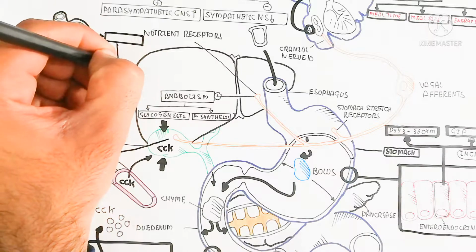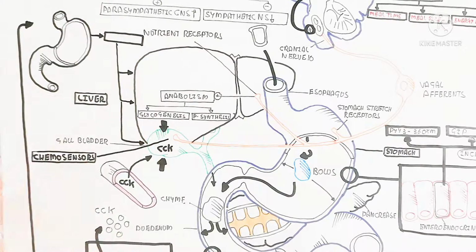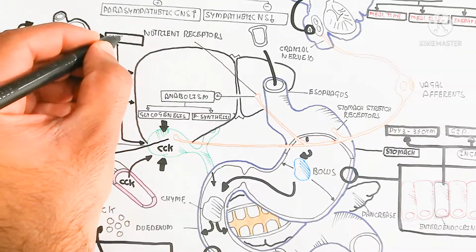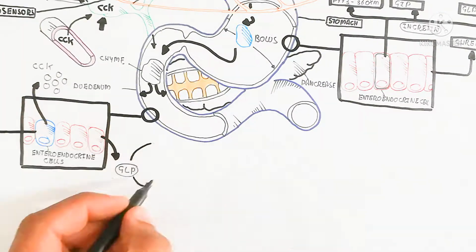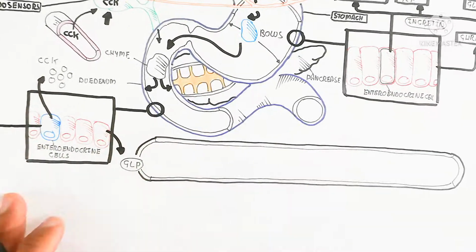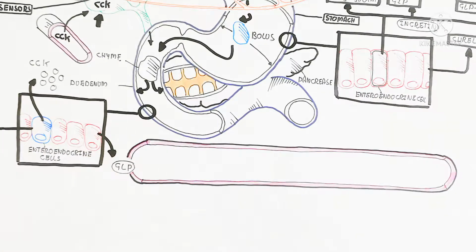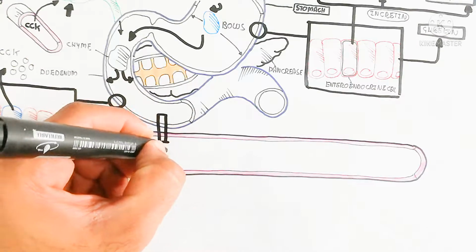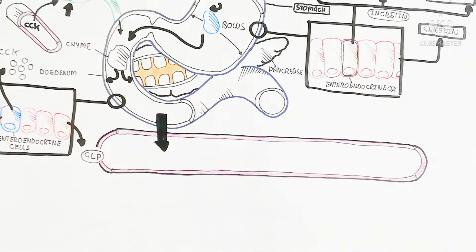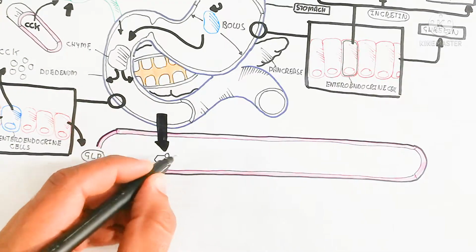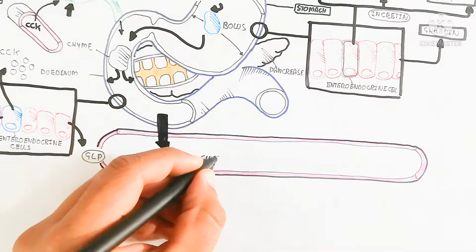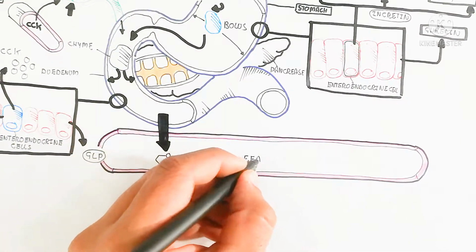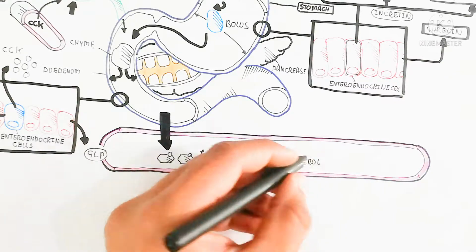So here is the stomach, which produces the ghrelin. This ghrelin also targets the liver and the gallbladder, and other organs. The ghrelin is used for the suppression of appetite, so there is no more appetite during the digestion time. While in the case of absorption, the simple glucose and simple free fatty acids will be absorbed after the digestion. And the chylomicron we will discuss in another video later.